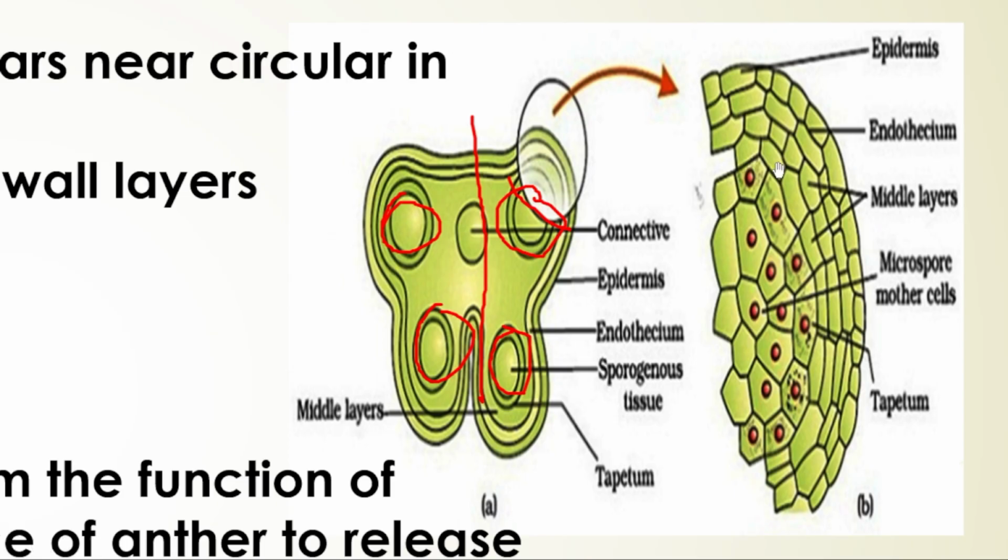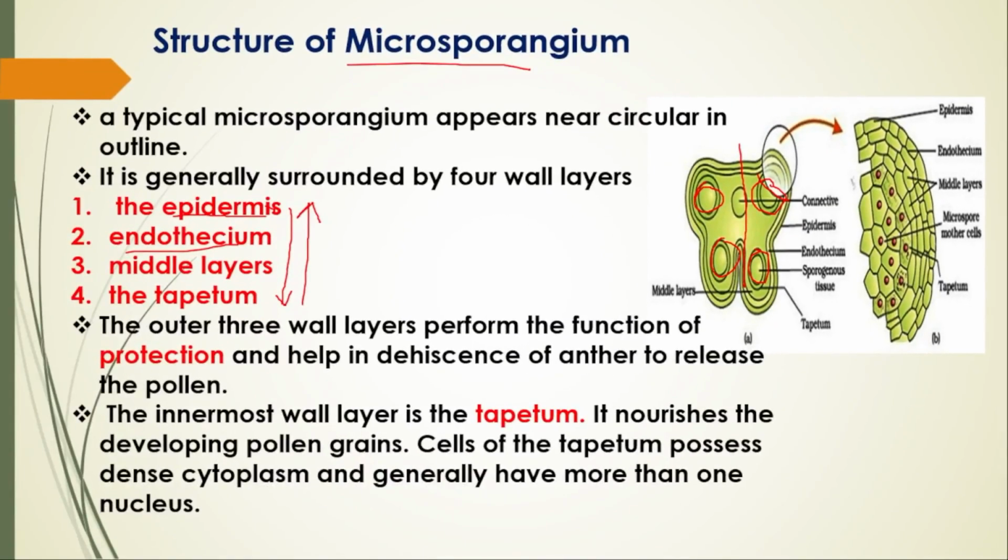After the tapetum, there will be the sporogenous tissue. Before forming the pollen grain, the sporogenous tissue will differentiate into microspore mother cells, which will give you microspores.